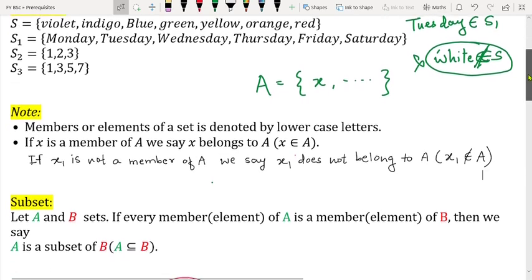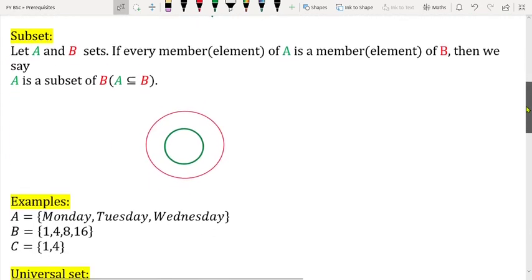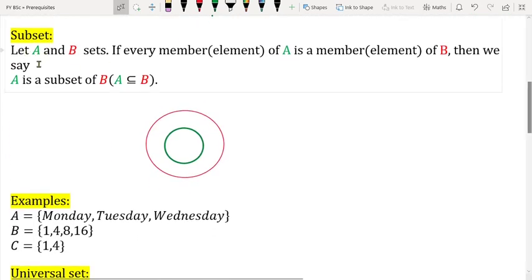Now we will go for the definition of subset. Let A and B be two sets that are given to us. For A I am using green color and for B I am using red color. Let A and B be sets. If every member of A is a member of B, then we say that A is a subset of B, and we denote it somewhat like this. Now what is the meaning of it? Every member of A is a member of B means what?